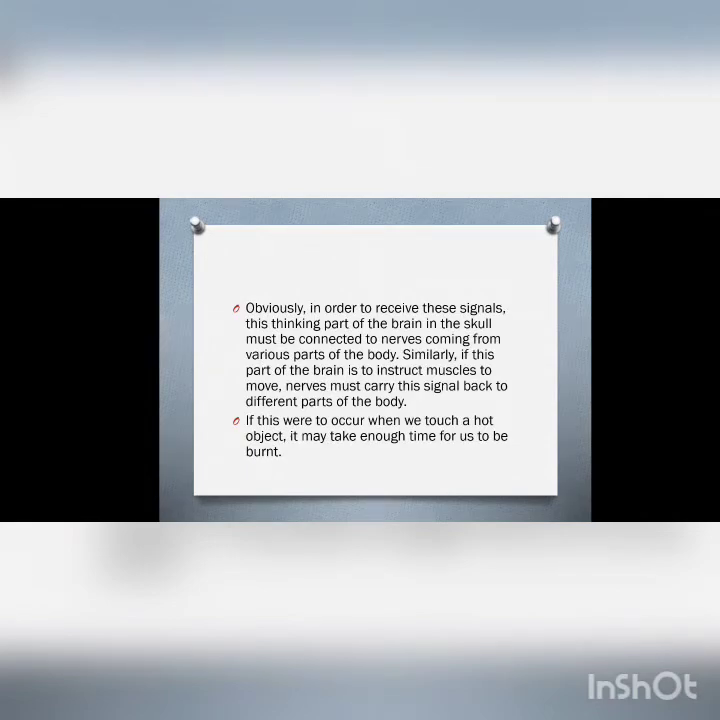Obviously, in order to receive these signals, this thinking part of the brain in the skull must be connected to nerves coming from various parts of the body. Similarly, if this part of the brain is to instruct muscles to move, nerves must carry this signal back to different parts of the body. If this were to occur, so when we touch a hot object, it will take enough time for us to be